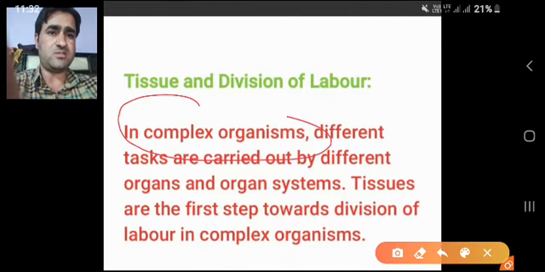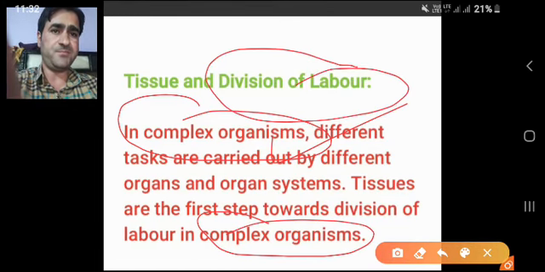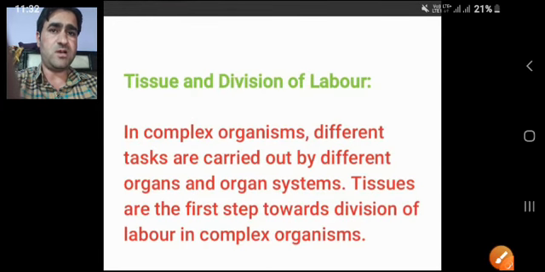In complex organisms or multicellular organisms, different tasks are carried out by different organs and organ systems. Tissues are the first step towards the division of labor in complex organisms. There is division of labor. Division of labor means the cells are specialized for a particular job, and different groups of cells carry out different functions. Such a division of labor is seen in multicellular organisms, while in unicellular organisms only a single cell